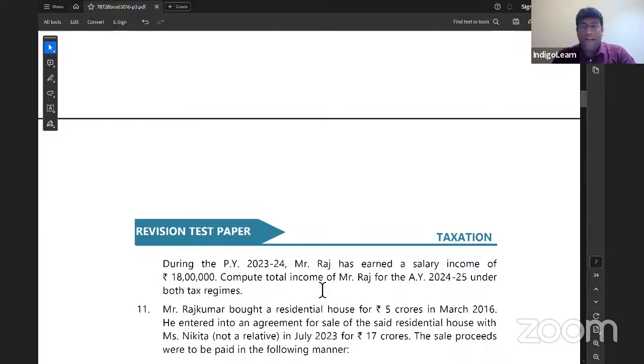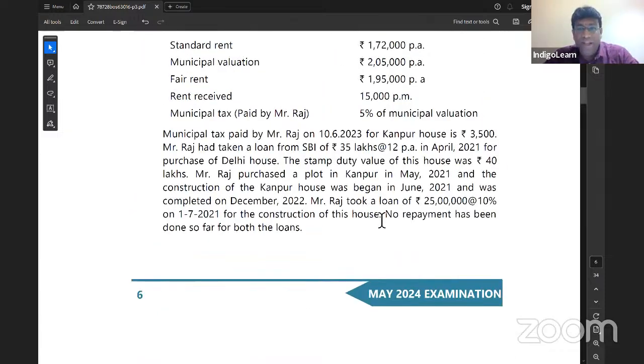And in this particular question, my dear friends, we will also get deduction under a beautiful section called 80EEA for Delhi house. The reason being very clearly because he has taken a loan of 35 lakh for purchase of Delhi house. The stamp duty value is 40 lakh. So stamp duty value does not exceed 45 lakhs. And the loan is sanctioned between 1/4/19 to 31st March 22, my dear friends. In that case, we'll get deduction amounting to 1,50,000 maximum. So that point also has to be kept in mind.